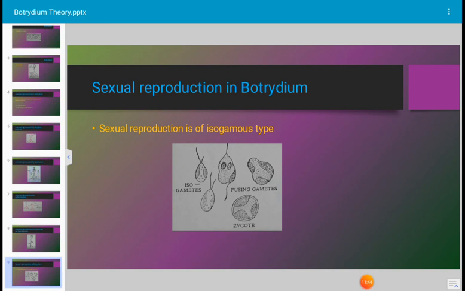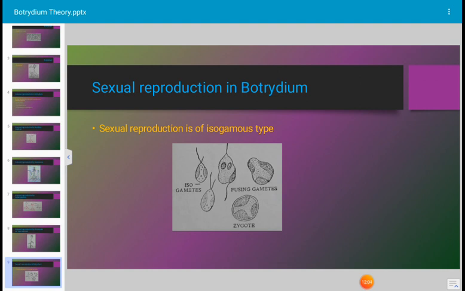Isogamous type of sexual reproduction means the male and female gametes are morphologically exactly similar in size and shape, but at the genetical and physiological level they are different. When fusion between two such gametes takes place, that sexual reproduction is described as isogamous type.